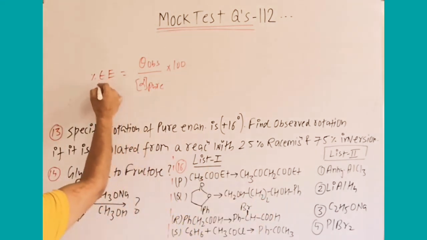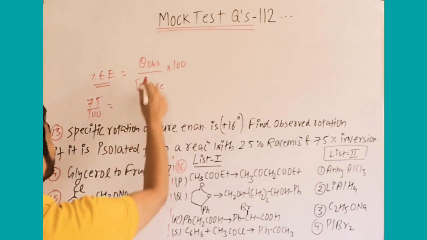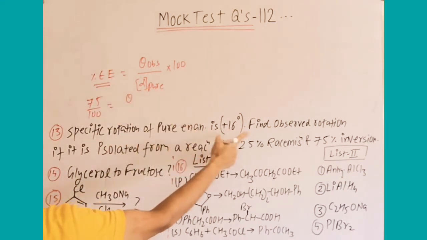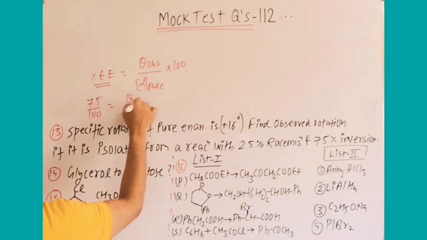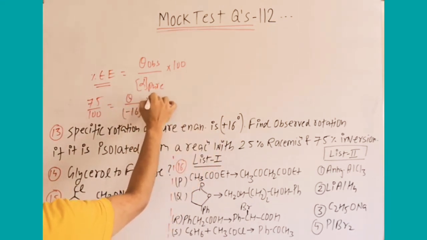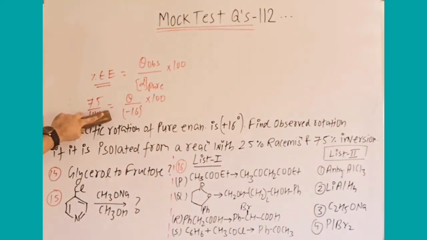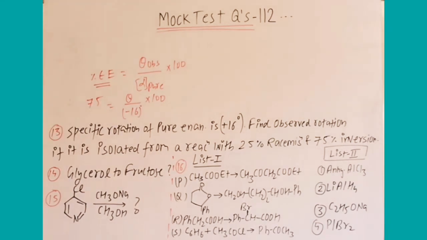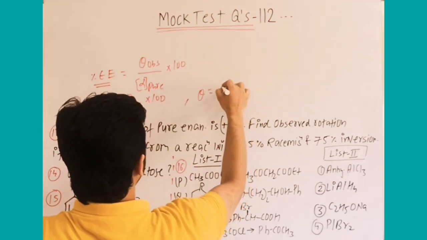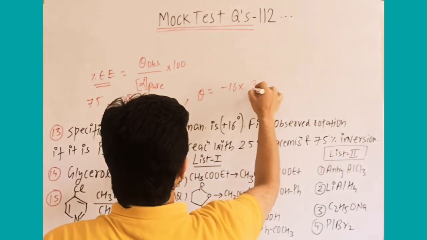So here in this formula this is 75%, equal to theta observed, we have to find the observed angle of rotation. Pure is plus here, so we have to take minus 16, right? Percent 75%, yes. So you can take theta equal to minus 16 times 75%, we can say it is 3 by 4.